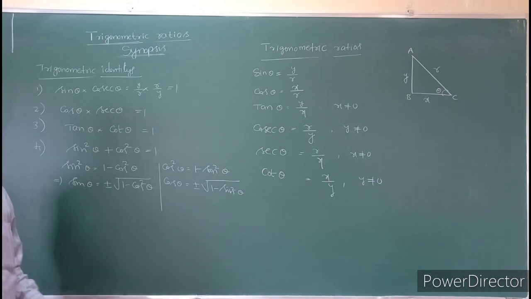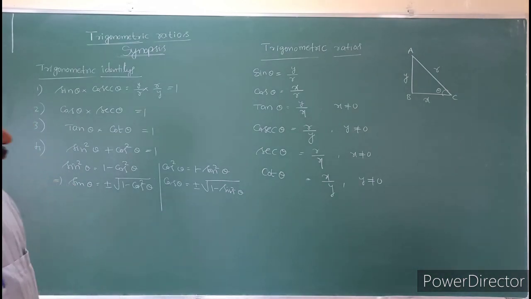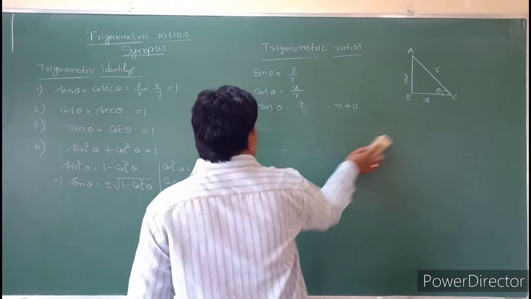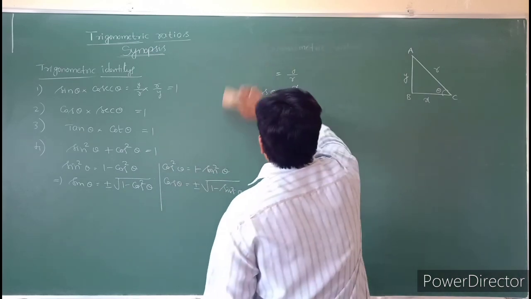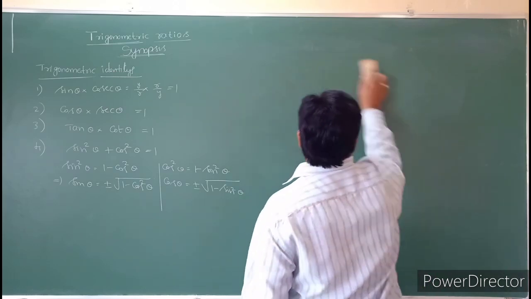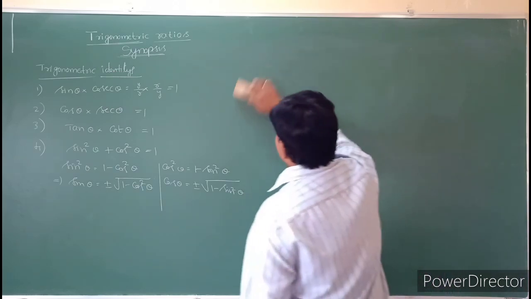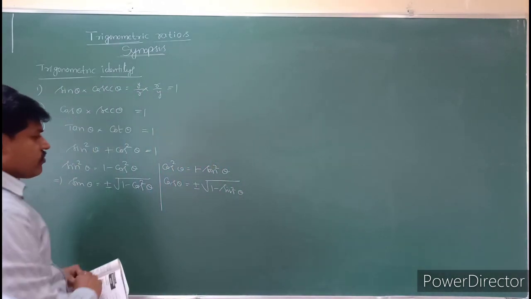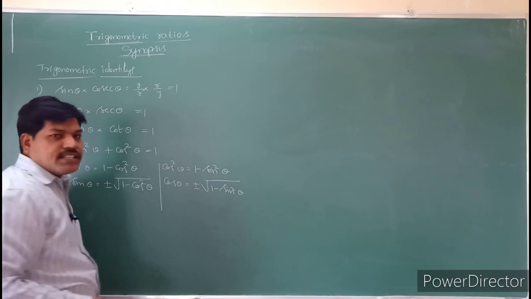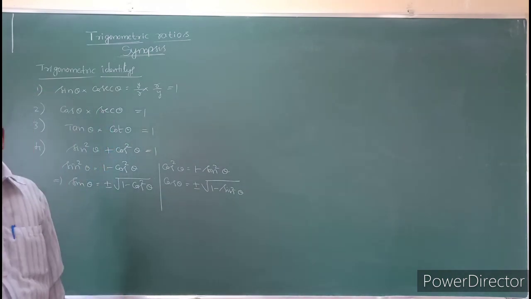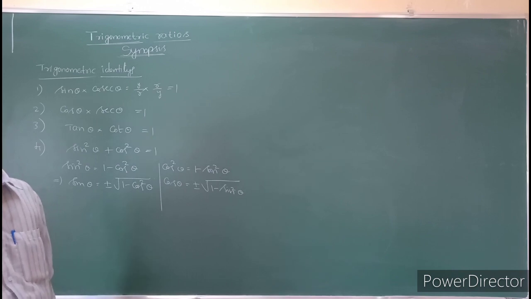So sin square theta plus cos square theta is equal to 1, and sin square theta is nothing but 1 minus cos square theta, and sin theta can be written as plus or minus square root of 1 minus cos square theta. Similarly, cos square theta is 1 minus sin square theta, and cos theta is nothing but plus or minus square root of 1 minus sin square theta.